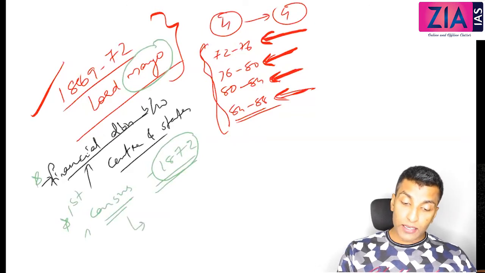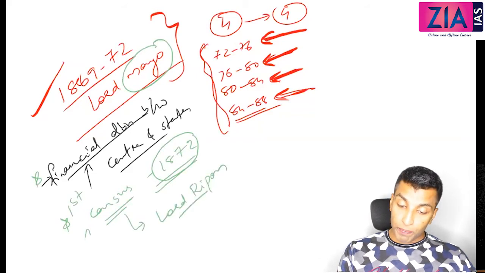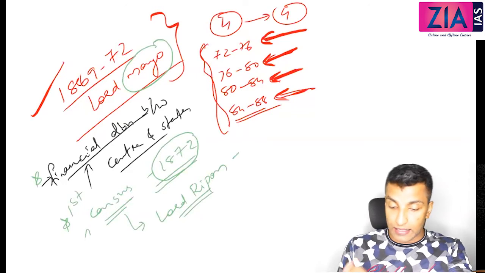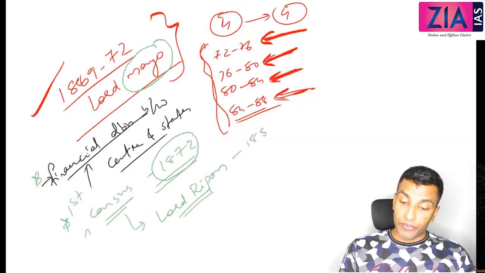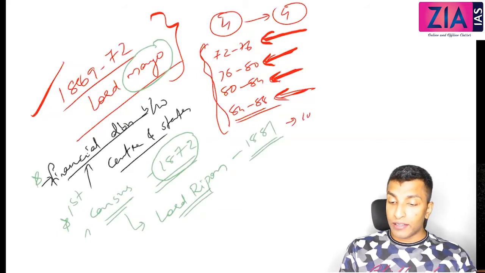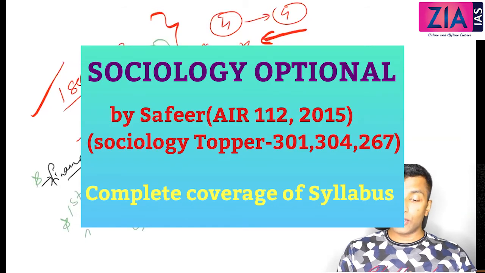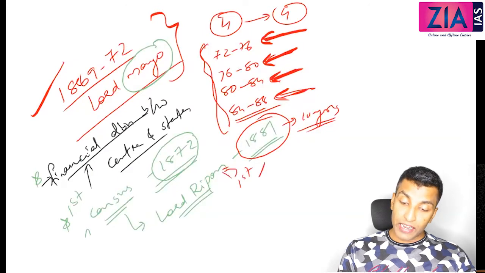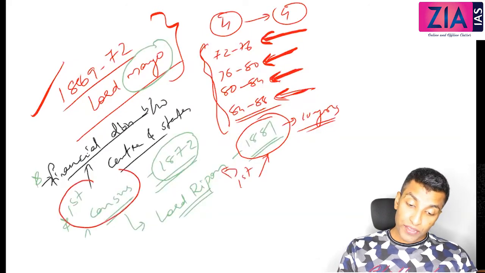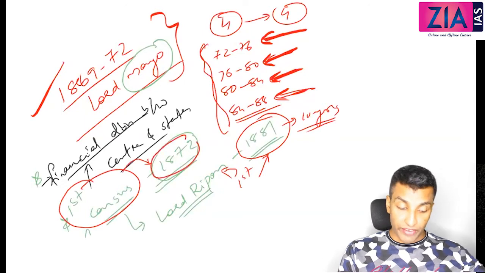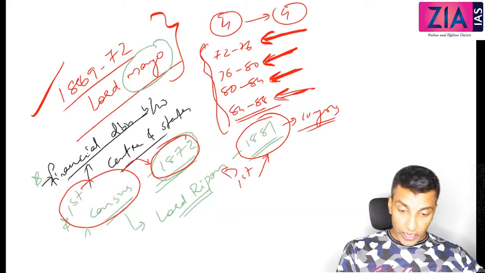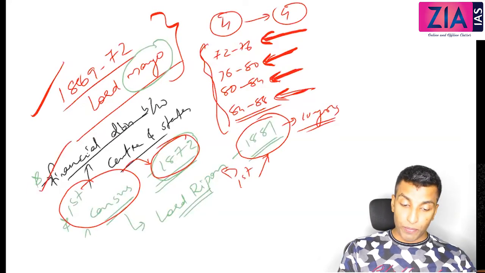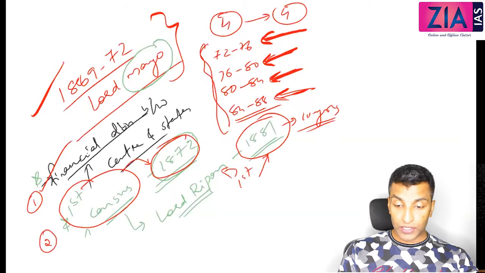Then the question is, who started the regular all India census? It is Lord Ripon. Okay, Lord Ripon, the regular all India census, that I'll discuss after this, and that was in 1881. So from 1881, why is it regular? Because after every 10 years there will be a census, and it is all India. So regular all India census for the first time, Ripon 81, but the first census was by Mayo in 1872. So I hope that point is clear. So financial distribution between center and states is one point. The second point is related to the first census.